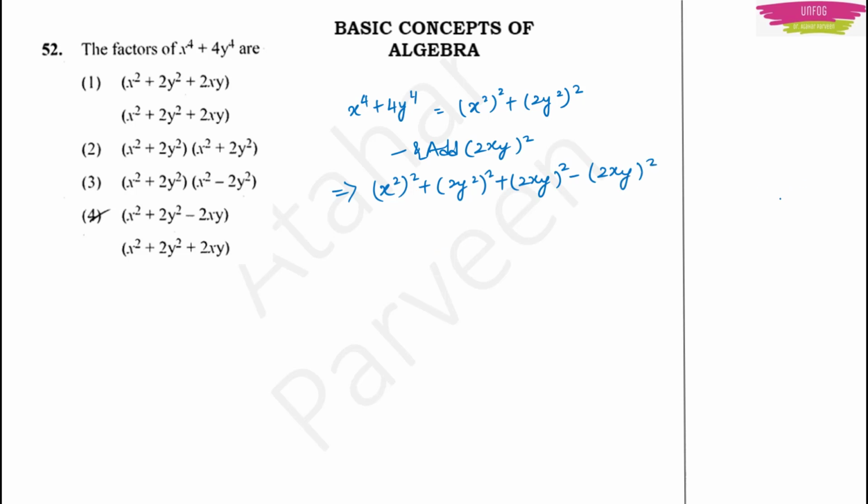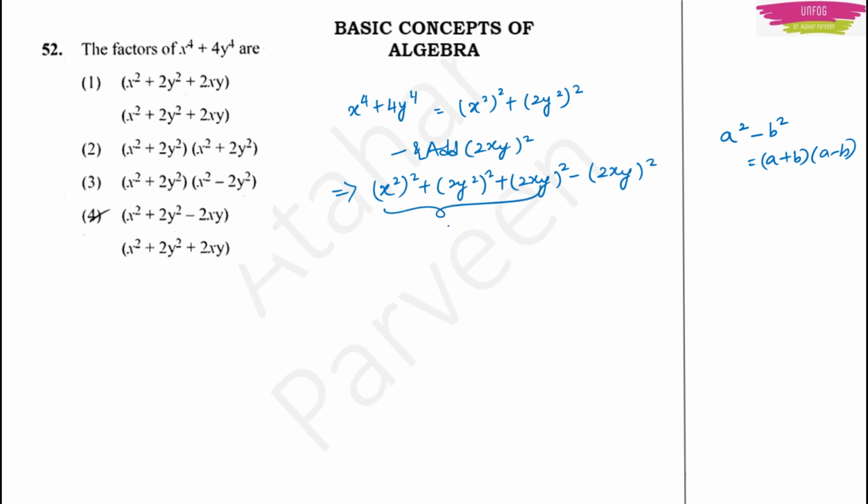Now there is a formula, right? What is that formula for a square minus b square? It is a plus b into a minus b, right? That you can apply here. How? I will show you.